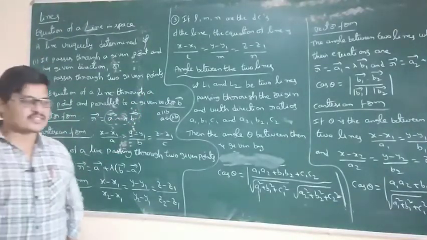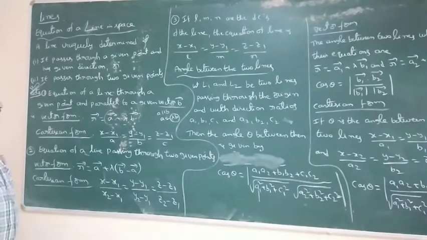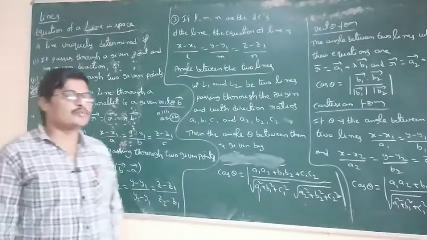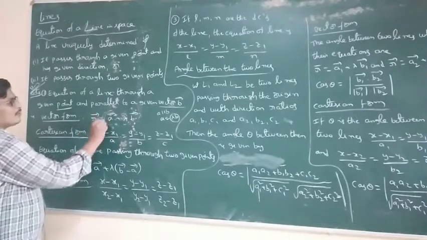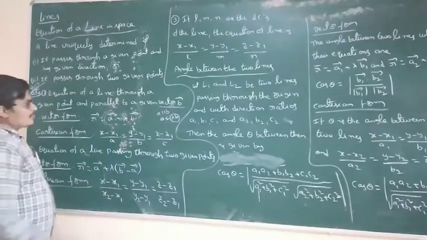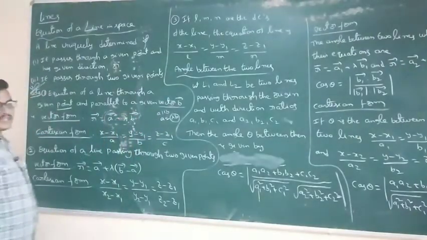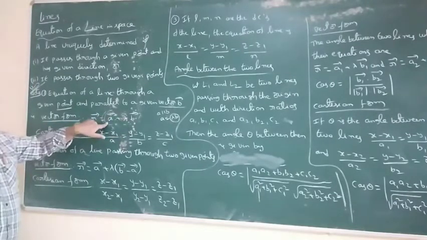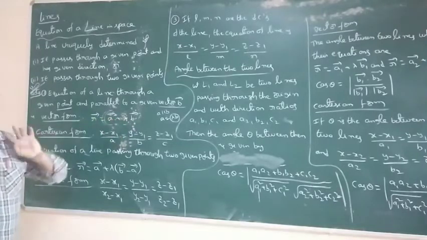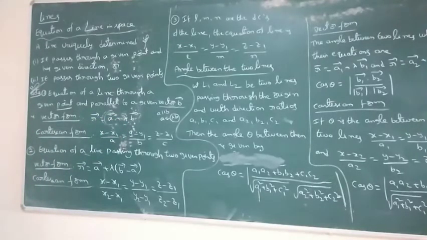What is the question in the exercise? Find the equation of a vector line passing through the point 1, 2, 3 and parallel to the vector B bar equal to i plus j plus k. This is the given point. So R bar is equal to A bar, the point converted into a vector, plus lambda into the given direction vector. This formula is 1 mark, and the substitution of A bar and B bar is 1 mark. Totally a 2 marks question, an important one.